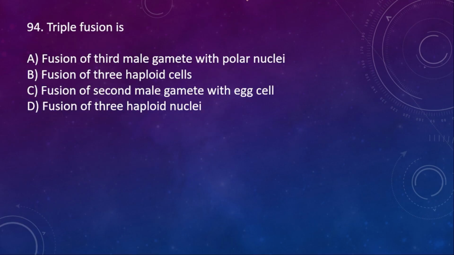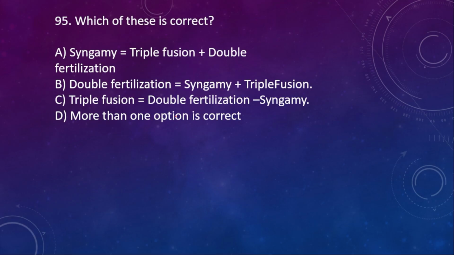94. Triple fusion is fusion of third male gamete with polar nuclei. No. Fusion of 3 haploid cells. Fusion of second male gamete with egg cell. Fusion of 3 haploid nuclei. Here the right option is D. Fusion of 3 haploid nuclei: one is one male gamete and the other 2 nuclei are polar nuclei. That's what it is called, triple fusion.